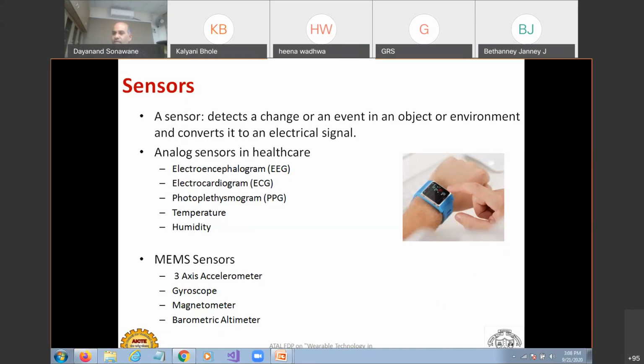I was talking about the sensors. There are analog sensors in healthcare that you are very much aware of, like EEG, ECG, PPG, temperature, humidity. But these are not conventional things. Conventional ECG requires three or four electrodes to be mounted on your body, so where is the concept of wearable in the picture? That is not going to work in a wearable. So how does a wearable measure heart rate?